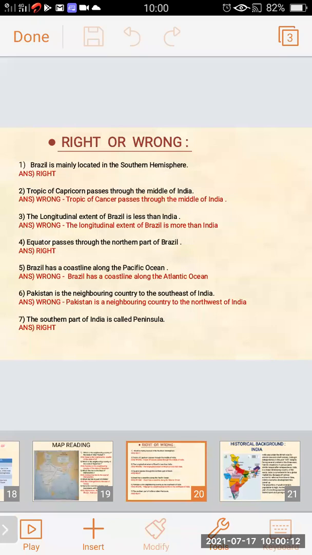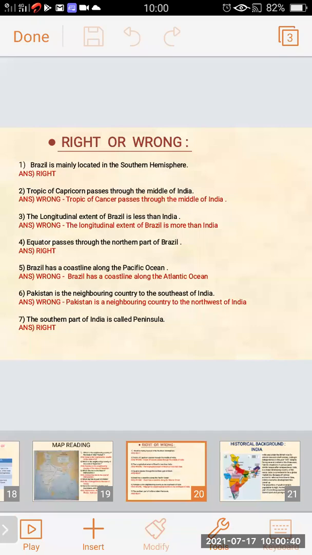The southern part of India is called peninsula, and it is a right statement. So in this way, we have learned about the right or wrong of some sentences.